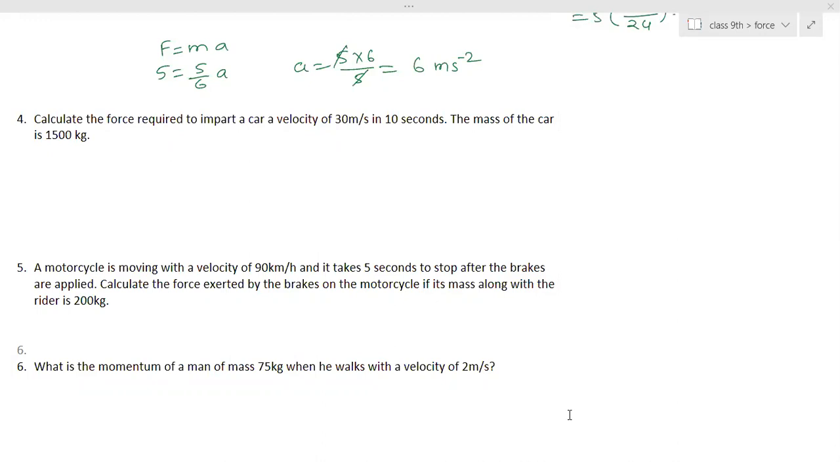Manish, Lohit, Kaushal, have you done? Yes, ma'am. Ritwik, Harshi, have you done? Yes, ma'am. Ma'am, the answer for the fifth one is minus 1000 newtons, right? Yes, right. Yes, ma'am, it's minus 1000 Newton. Aditya, Akshaya, are you able to understand? Yes, ma'am.